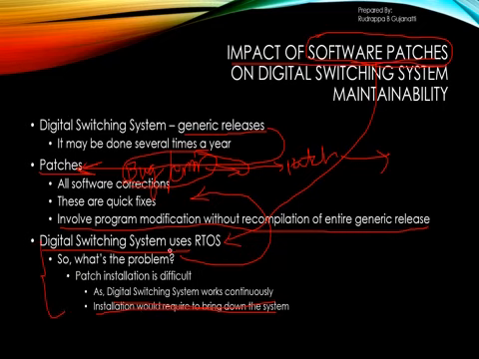So if the digital switching system uses an RTOS, then what is the problem? The problem is we cannot install the patch directly. In order to install it, I have to stop the entire digital switching system, which is actually operating in real time, install the patch, and then bring the system back up. So this basically impacts the entire digital switching system.